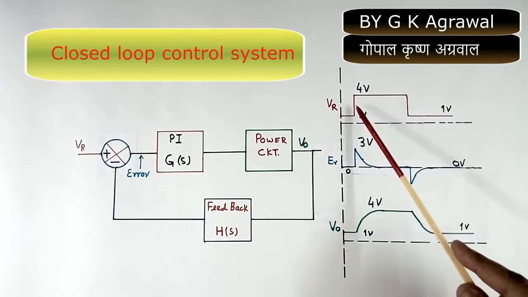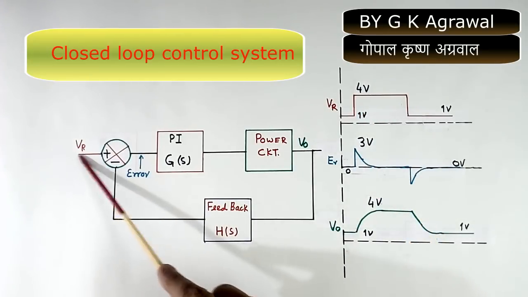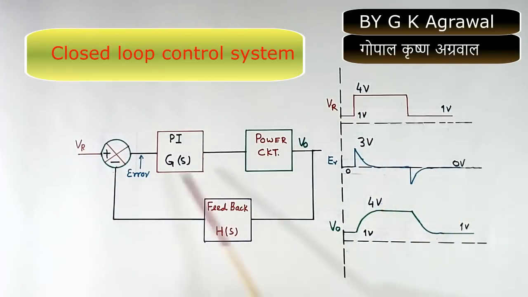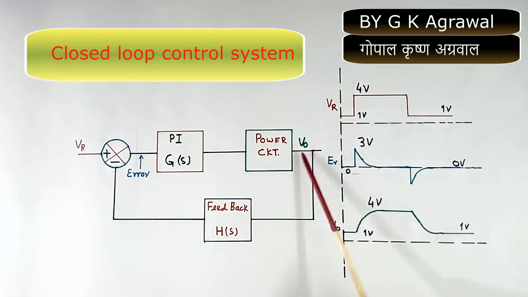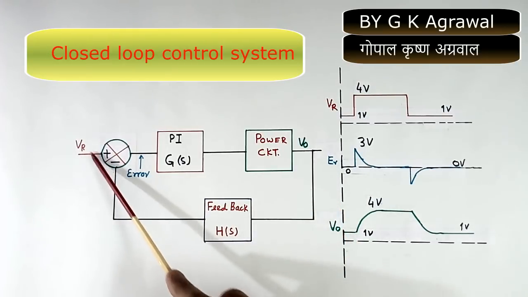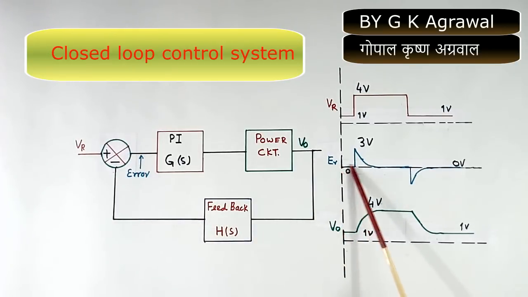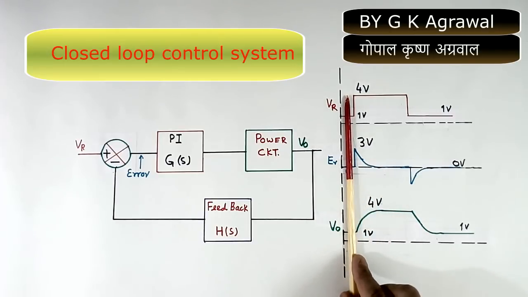Here I have shown 3 wave shapes. This point is shown here, this error signal point is shown here, and output is shown here. Now in the beginning, suppose this point is 1 volt and output also is 1 volt. So this also 1 volt, this also 1 volt, error is 0 at this point.